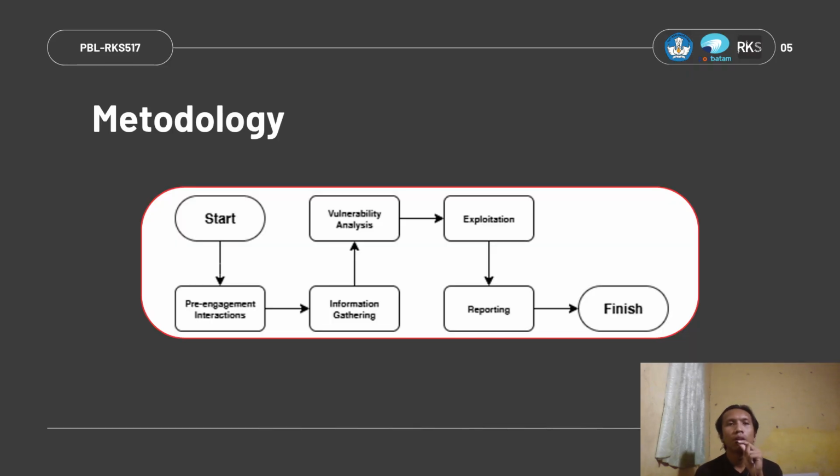To do our work, we are following this structured methodology. We begin with the pre-engagement interaction to define the scope, move into information gathering, followed by vulnerability analysis, then exploitation to test the findings we have found in vulnerability analysis. And finally, we conclude with reporting.